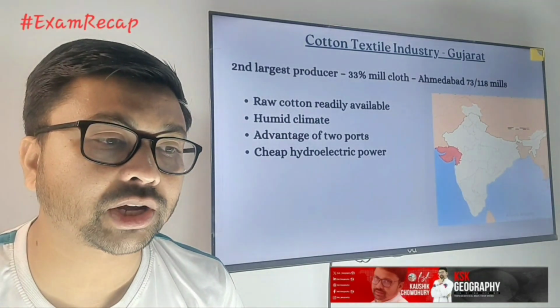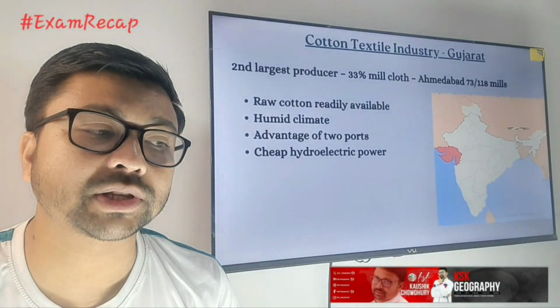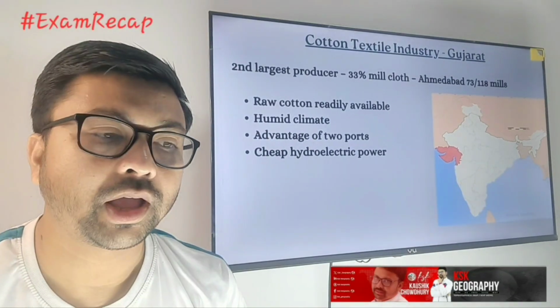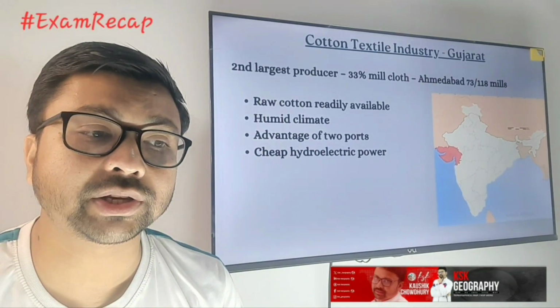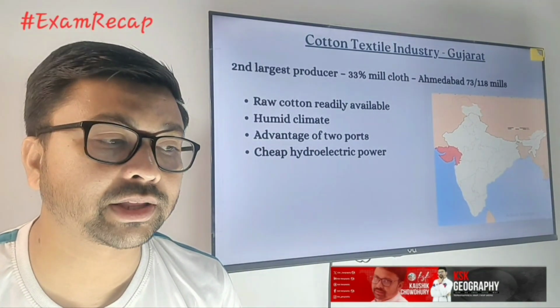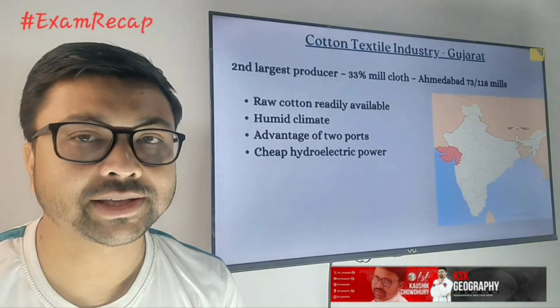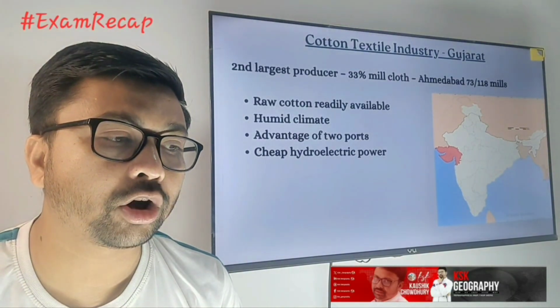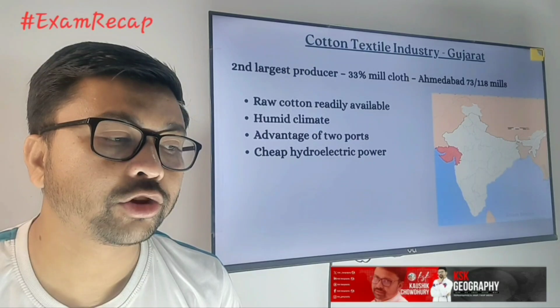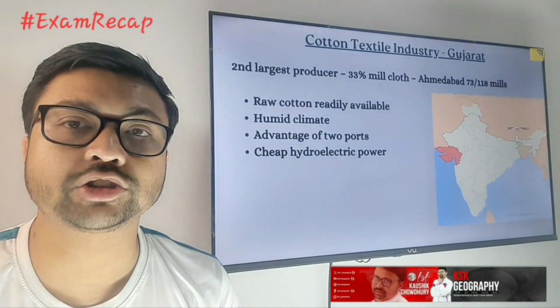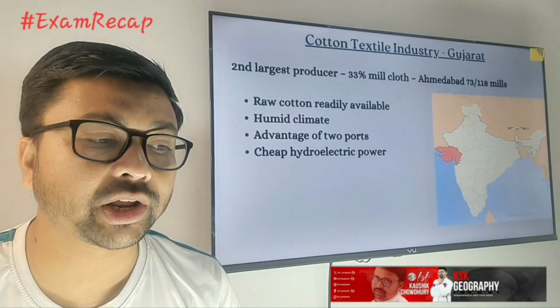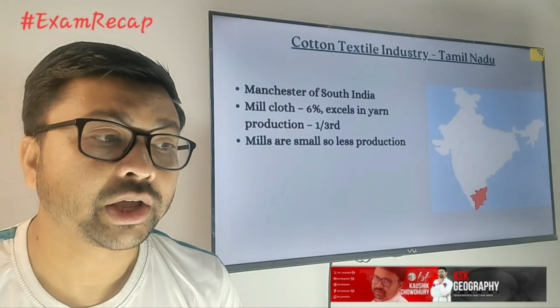Next, another important state, the cotton textile industry in Gujarat. Here 33% of mills are there, and in Ahmedabad 73 out of 118 mills are there. And what are the locational advantages? Same as Maharashtra: raw cotton rapidly available, humid climate, the advantage of 2 ports, and cheap hydroelectric power. So those are the advantages.